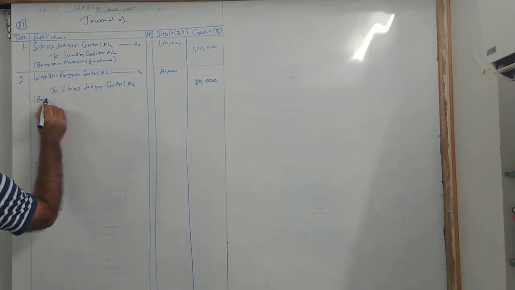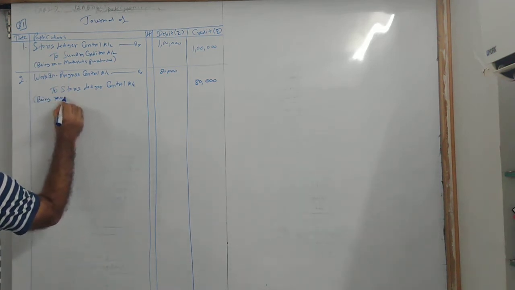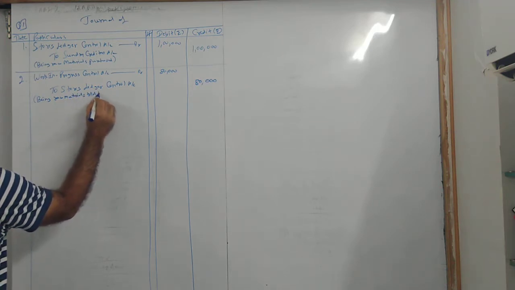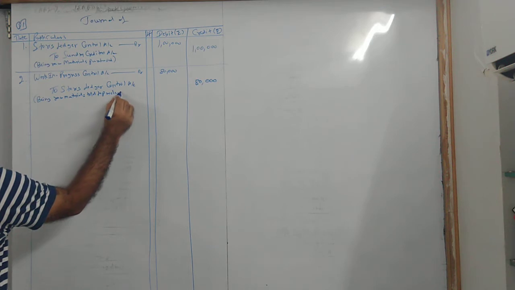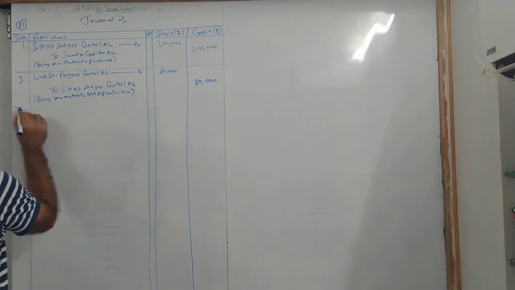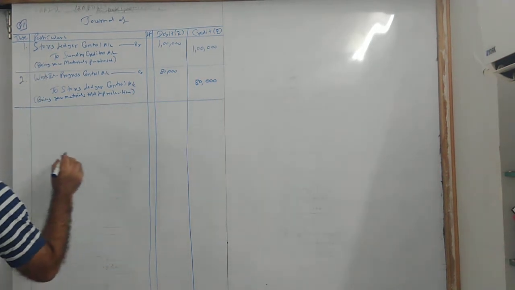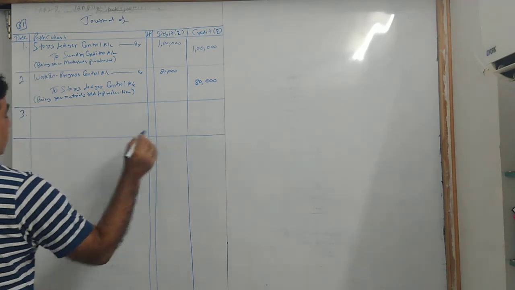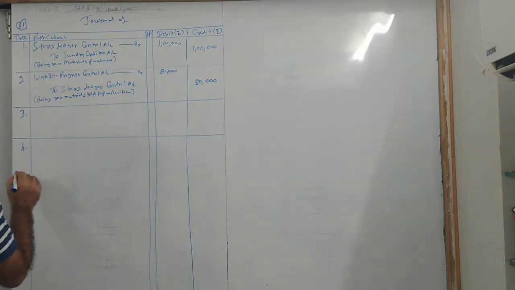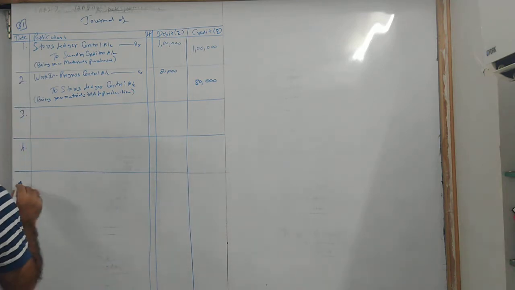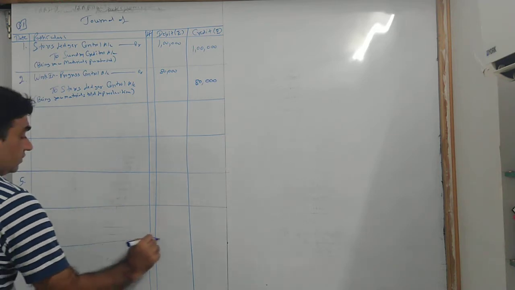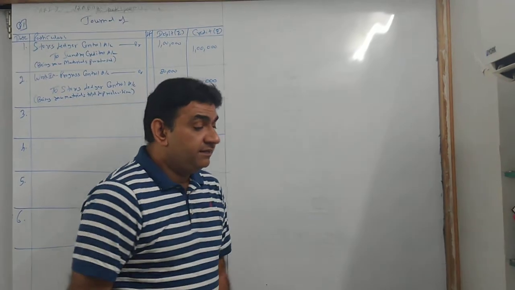Narration being raw materials transferred to production. Being raw materials transferred to production. Getting it now? Understand the first two entries. Purchasing raw materials, and then raw materials being transferred to production department. Next,